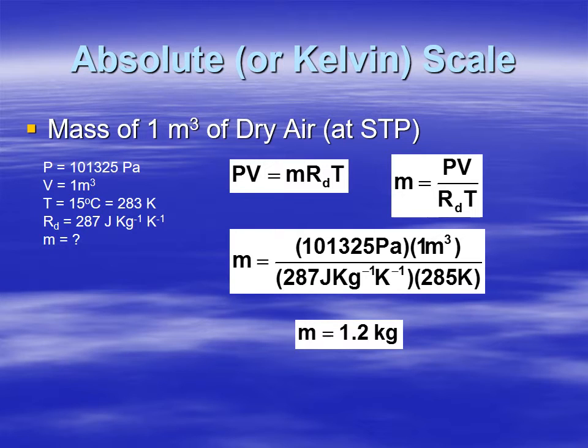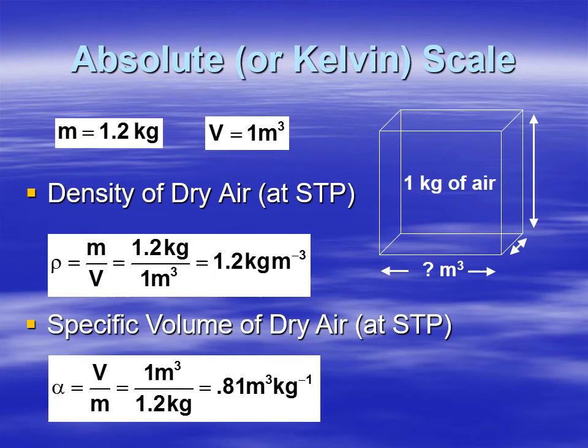And we're going to look at how much mass 1 meter cubed of air takes up. And we're looking at dry air specifically. So if we do the calculation, we can use the ideal gas law and solve for mass. We've got pressure, we've got volume, and also we've got temperature. And we do that calculation, and we come up with 1.2 kilograms. So 1 meter cubed of air has a mass of 1.2 kilograms.